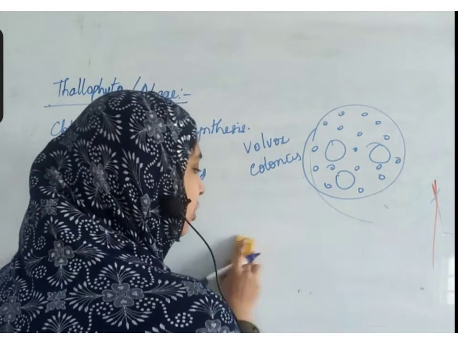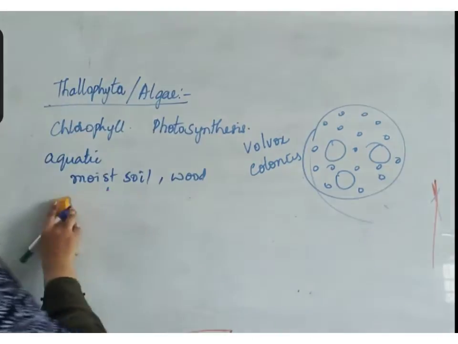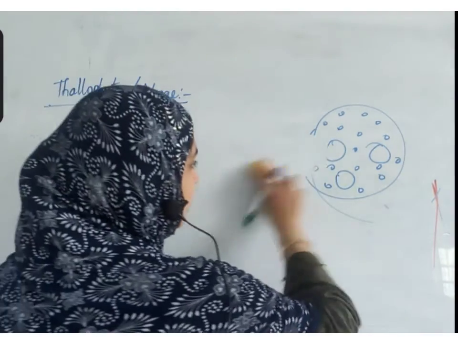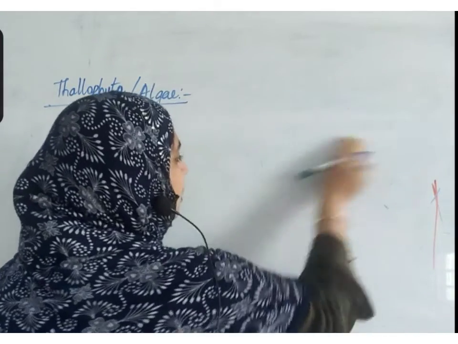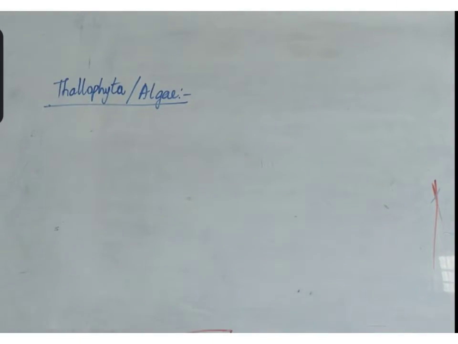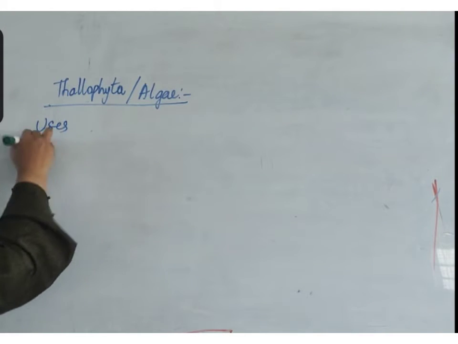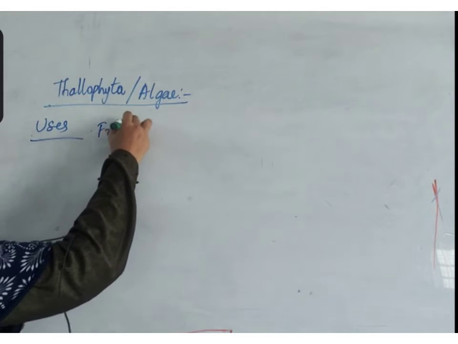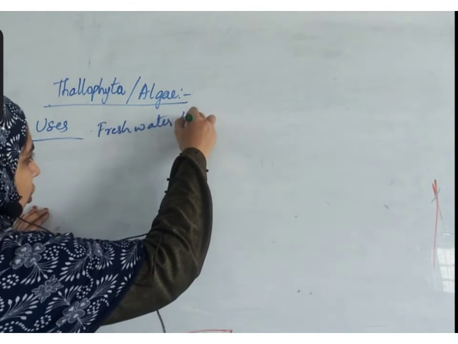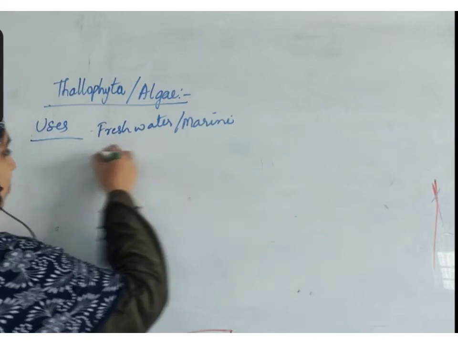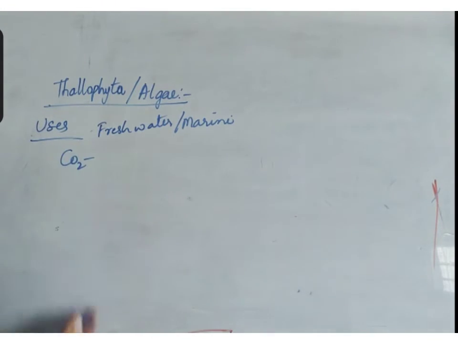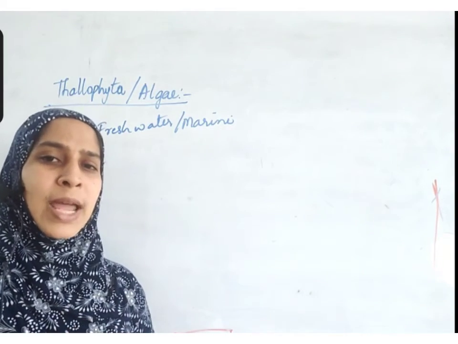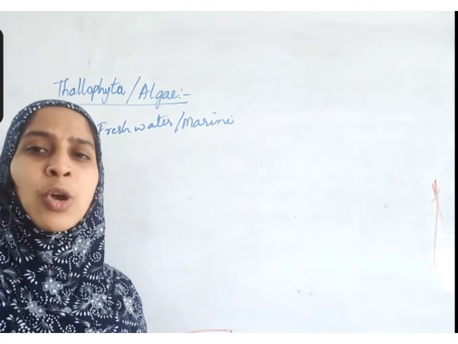Algae have a wide variety of uses. It is a rich source of proteins. Since algae is widespread in fresh water and also in marine, salty water, so much carbon is fixed, and most of the carbon dioxide is converted into oxygen because of this.